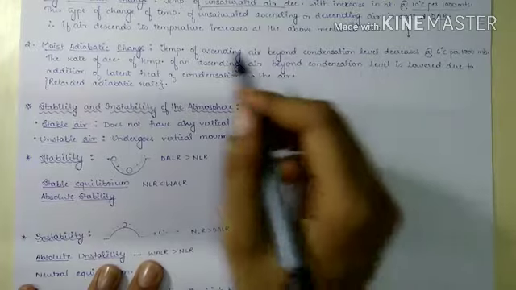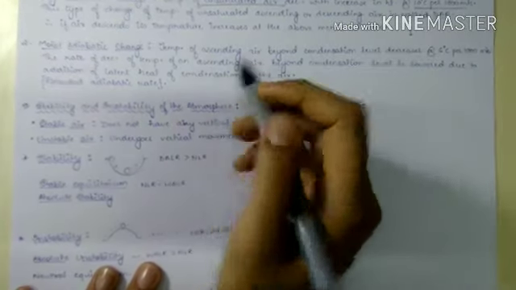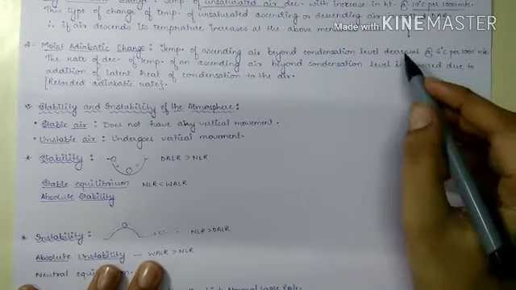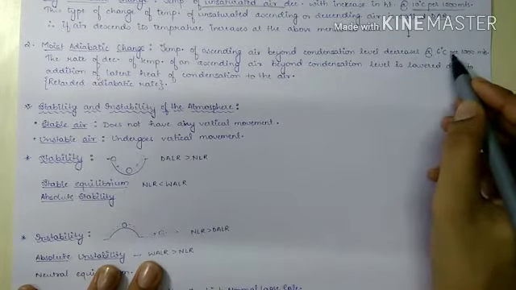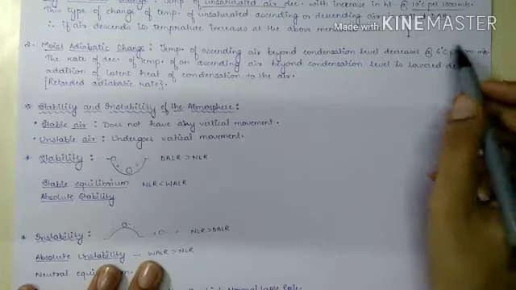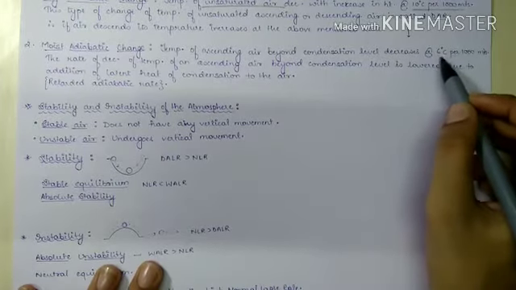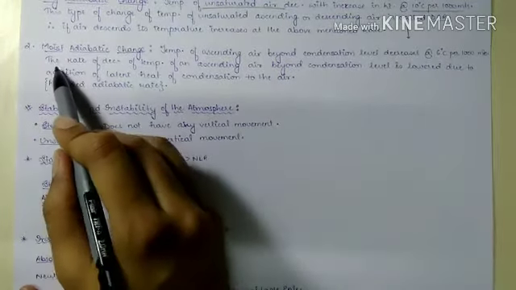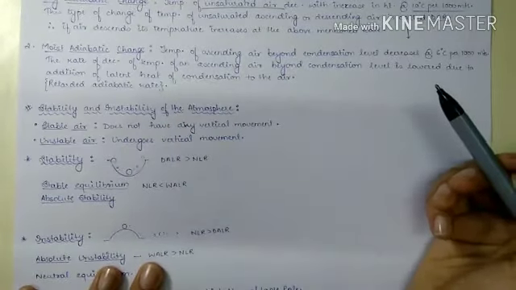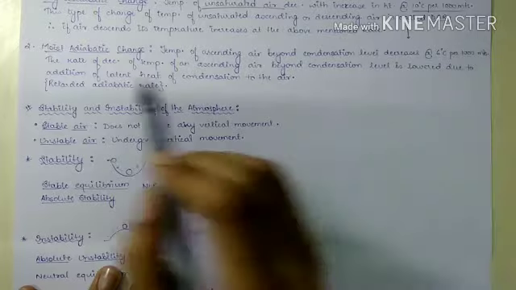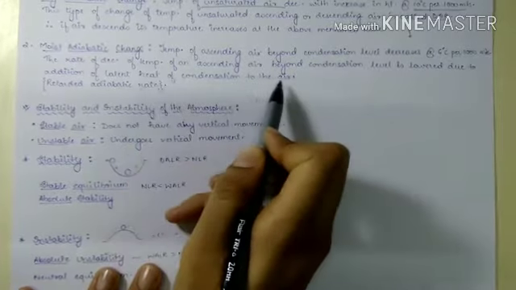It decreases at the rate of 6 degrees Celsius per 1000 meters, so it is less than the normal lapse rate. The rate of decrease of temperature of an ascending air beyond the condensation level is lower due to addition of latent heat of condensation of the air.